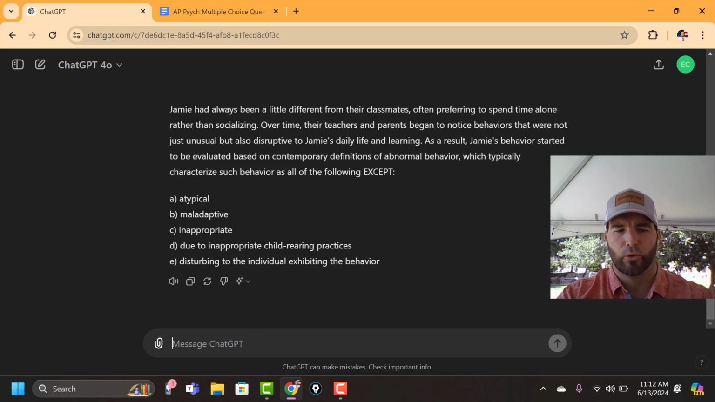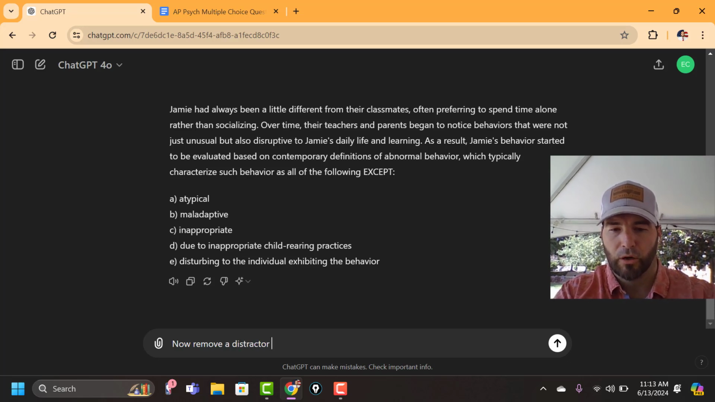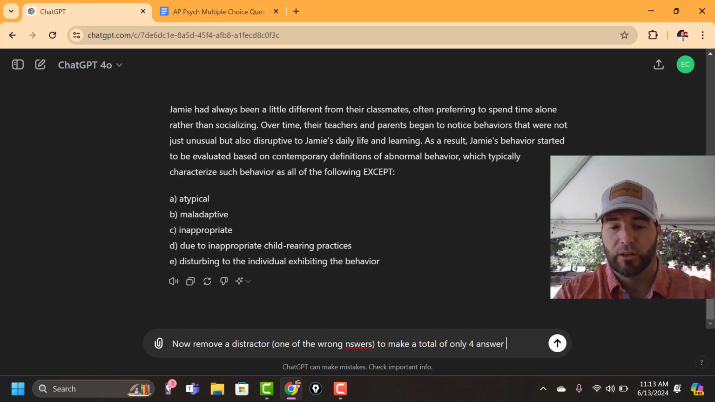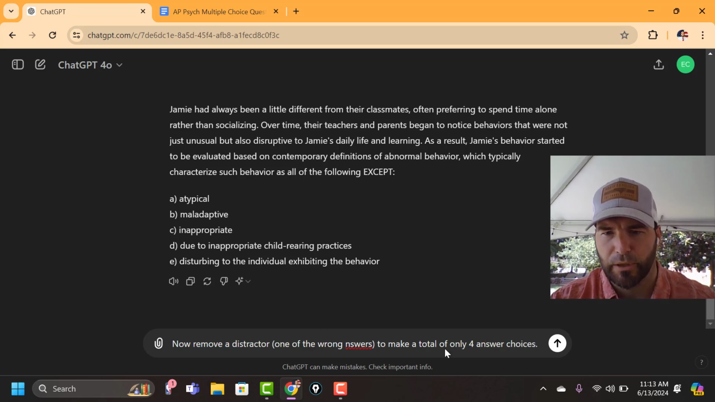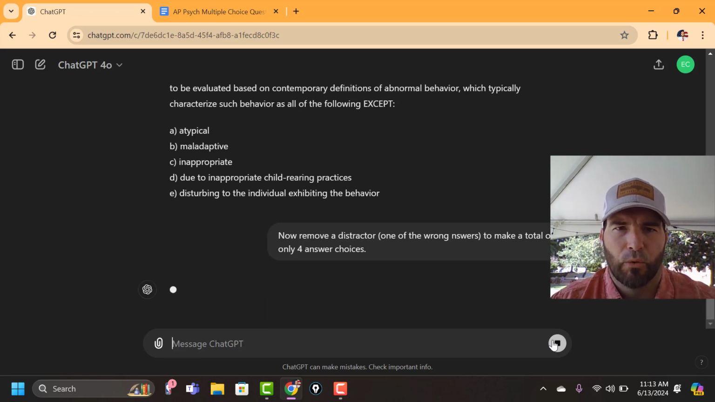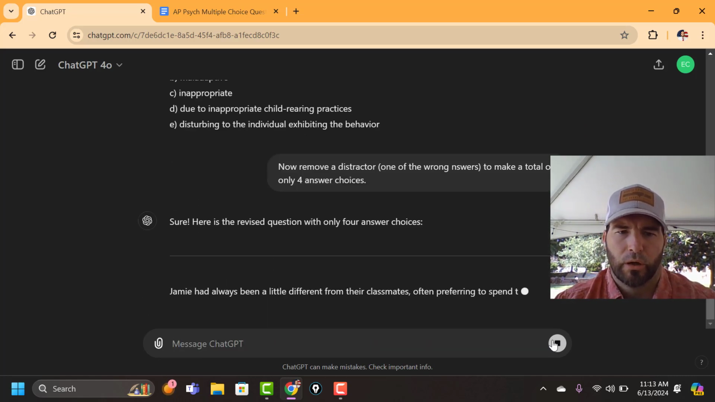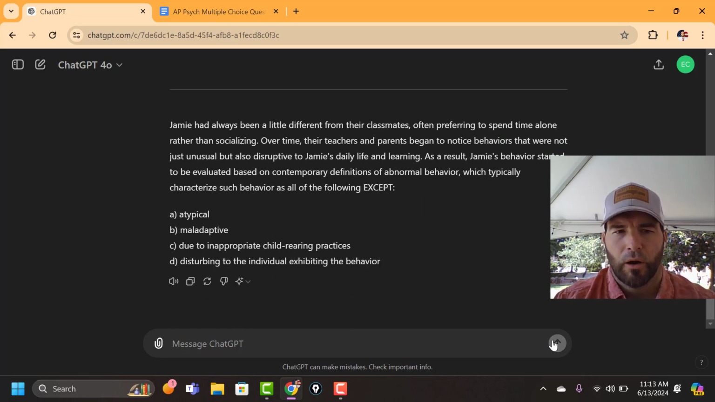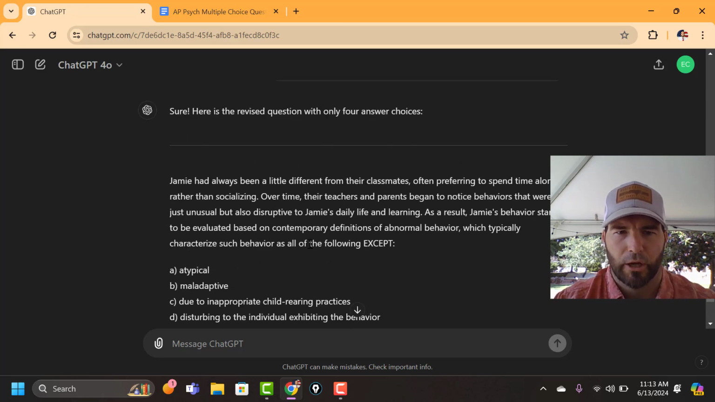And if you wanted to, you could just say, now remove a distractor, one of the wrong answers, to make a total of only four answer choices. I know I'm misspelling stuff. It's fine. ChatGPT usually knows it. And then it will rewrite the question, and in theory, this works out the way it's supposed to. They are going to have the right answer in there, and they've taken away a distractor. So now you have a fully updated new way of doing it.